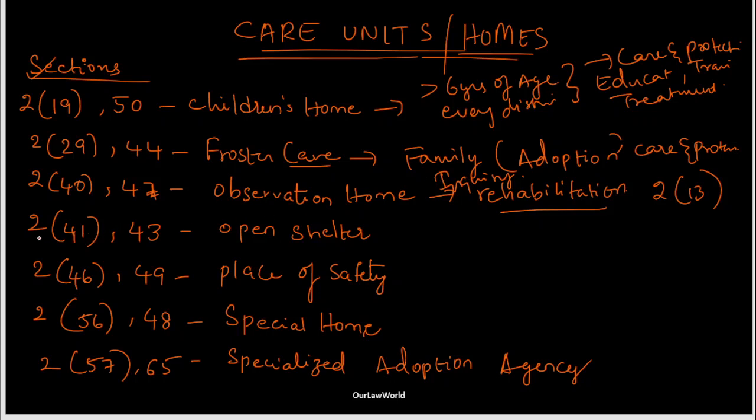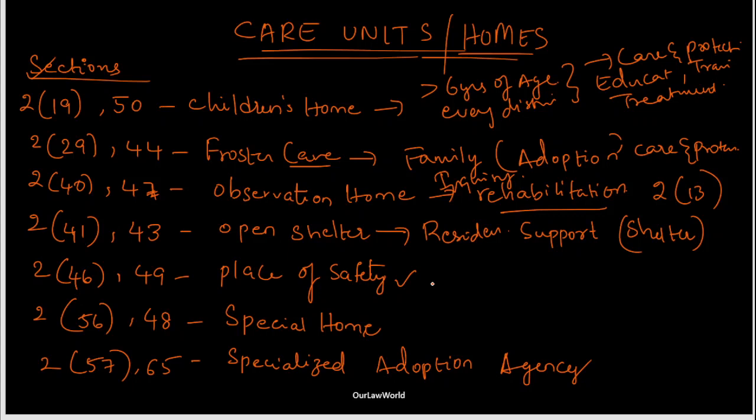And the next section is 2 of subclause 41 and also section 43, which is called open shelter. So basically this is said as a residential support center. That means a home for a child who doesn't have any shelter. So you can basically tell this as shelter. So 2 of 41 or section 43, anything is for open shelter, that means a residential support or shelter to the child.